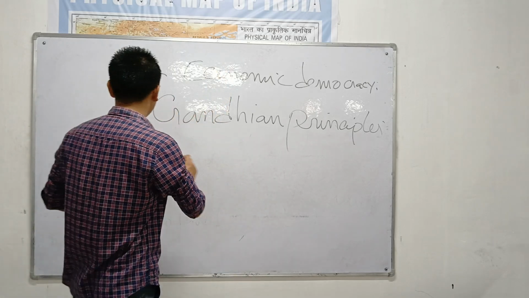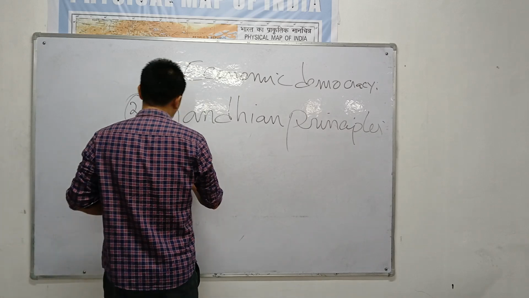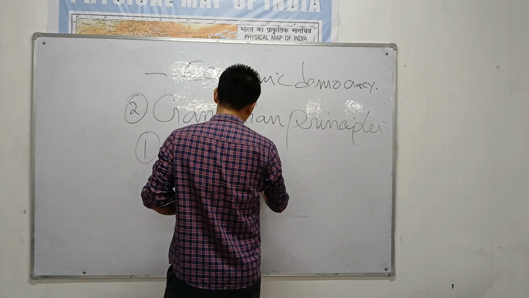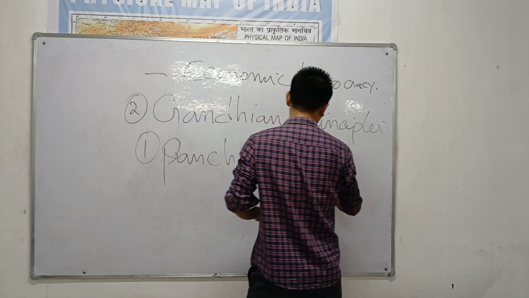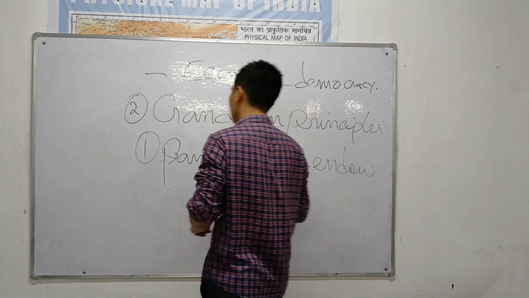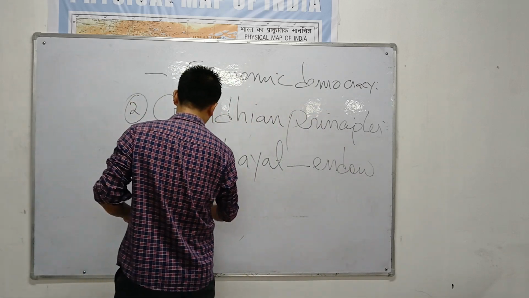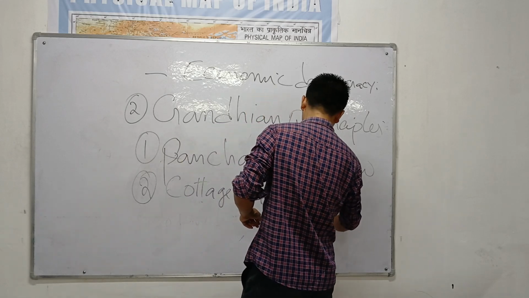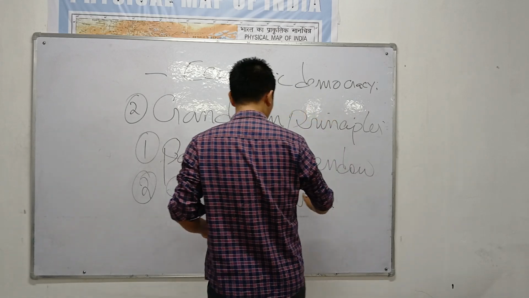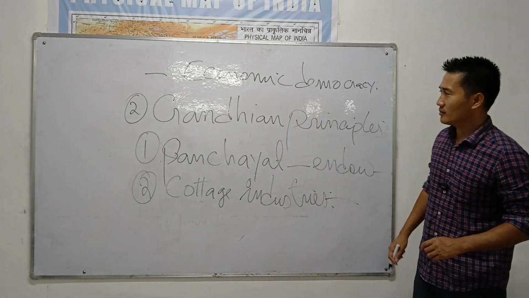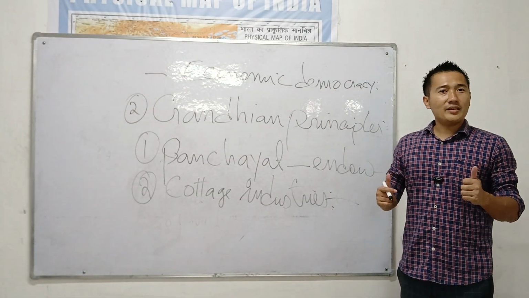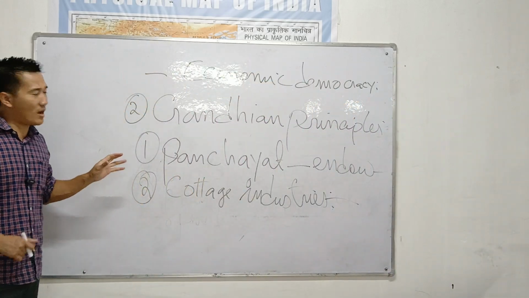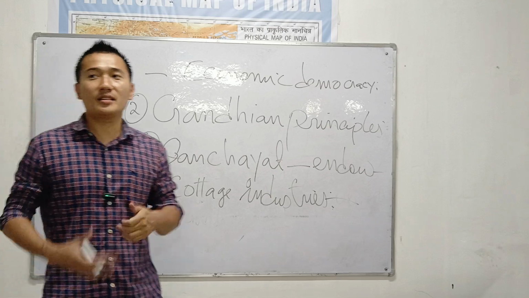So number one, to establish Panchayats in India and give them more powers.